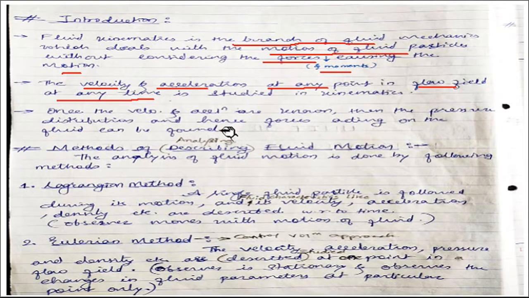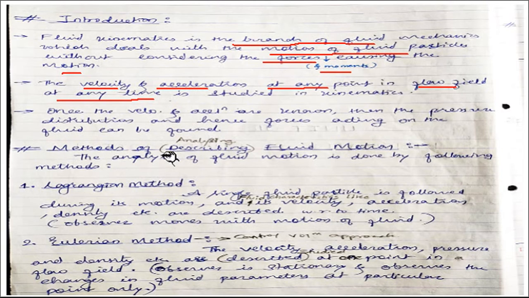So fluid kinematics studies only the pure motion of the fluid particles. It studies the displacement, velocity and acceleration characteristics of a fluid motion without studying the forces and the energies, right?